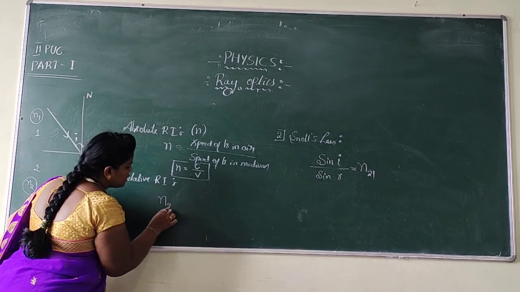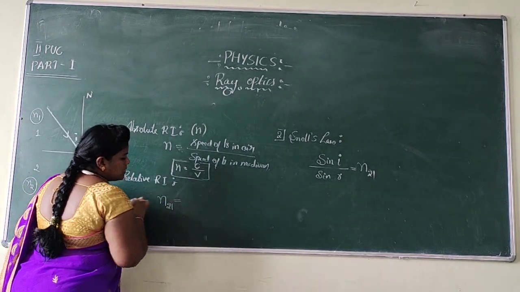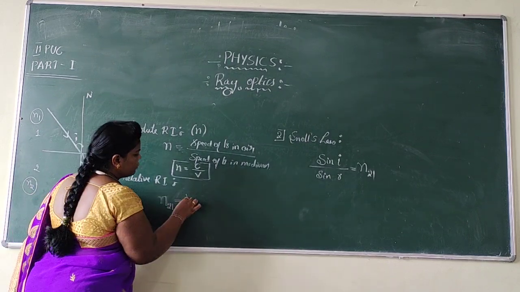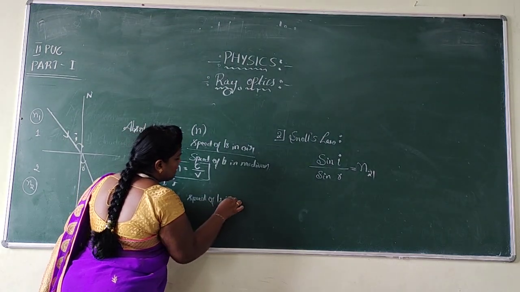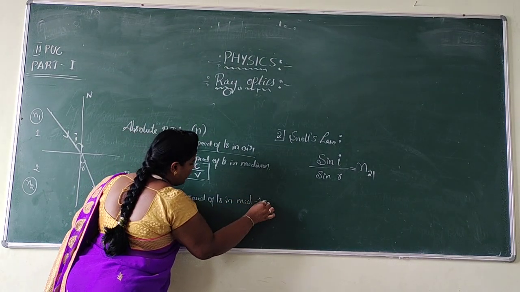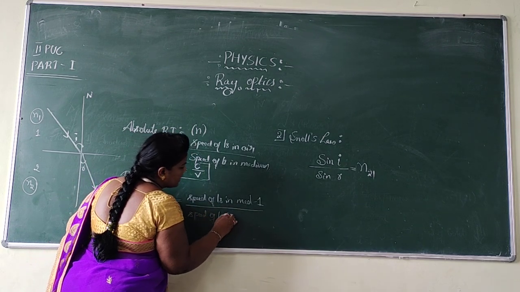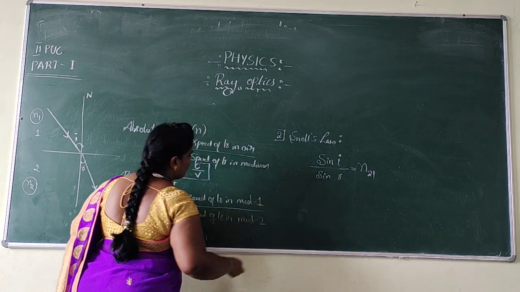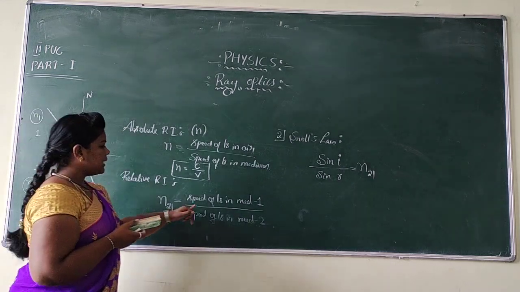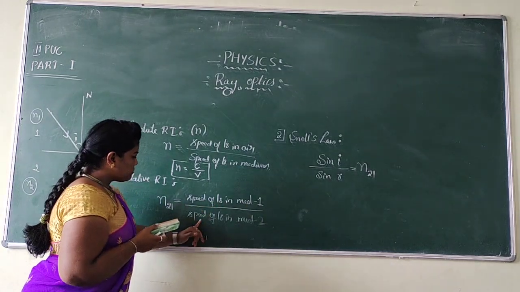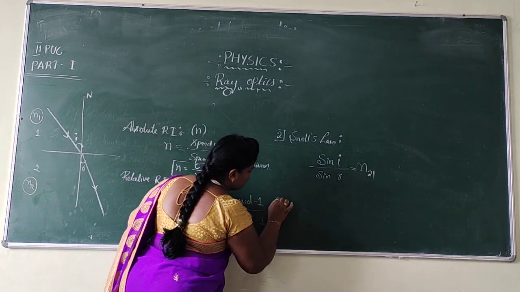The refractive index of the second medium with respect to 1 can be written as, please be careful, the speed of light in medium 1 to the speed of light in medium 2. Please be careful. N2 with respect to 1 is written as the ratio of the speed of light in medium 1 to the speed of light in medium 2. It means speed is represented by V.